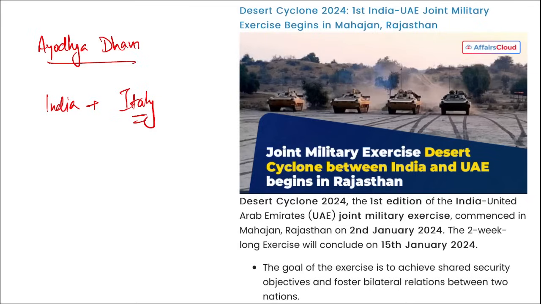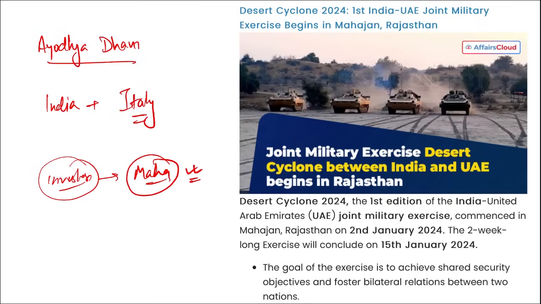Then next, tell me recently, which state has topped in terms of investors, in terms of stock investing? It is Maharashtra that secured the top position in terms of investing in stocks. Then which is the petro capital of India? Gujarat state is declared as the petro capital of India.